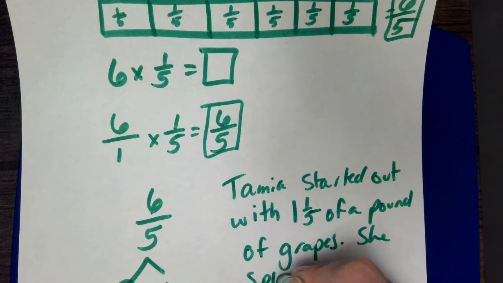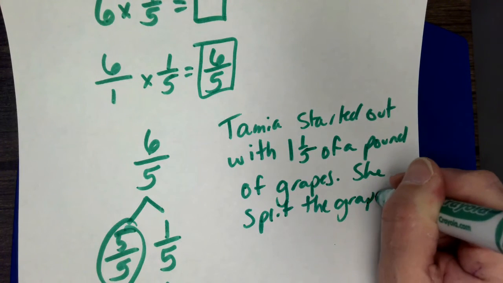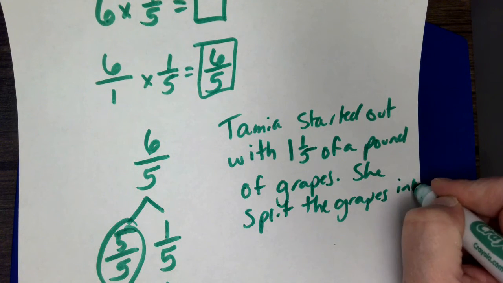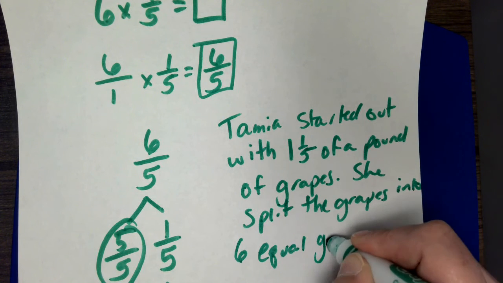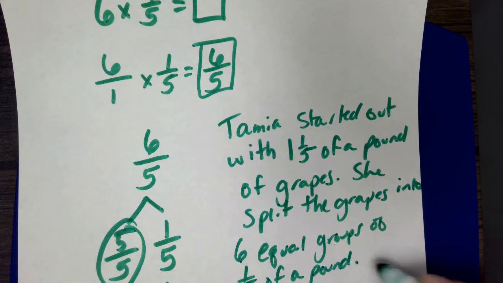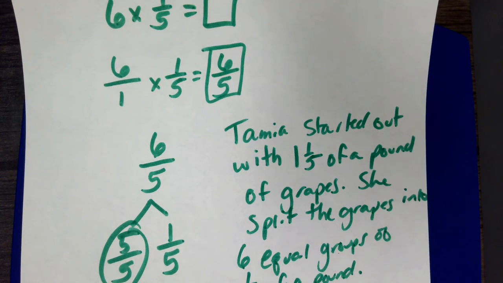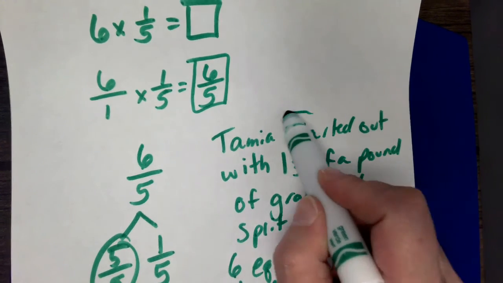She split the grapes into 6 equal groups of 1/5 of a pound. Okay, so we know what she started with. She started out with 1 1/5 pounds of grapes.